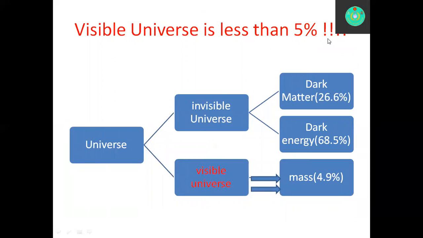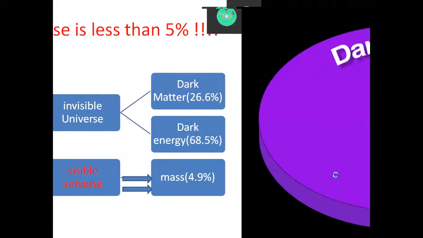Actually, what we observe in the universe is the visible universe, and the interesting thing is that the visible universe is less than 5%, and we have an invisible universe too. The invisible universe has two parts: 26.6% is dark matter and 68.65% is dark energy. And the visible universe is varying mass, which is 4.9%, that is less than 5%.